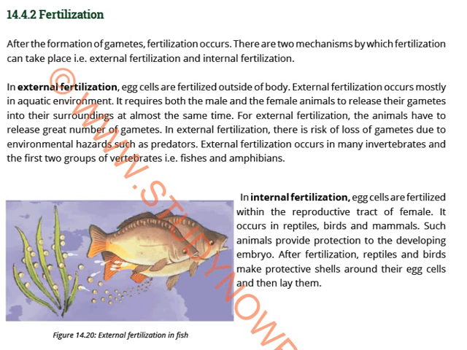Now we are going to start the topic fertilization. So today's topic will be related to the fertilization. There are two kinds of fertilization. One is external fertilization and one is the internal fertilization. External means the fertilization occurs outside the body. For example, fish, mostly in aquatic environment. Why? Because for the fusion we need liquid, we need the medium which is liquid.